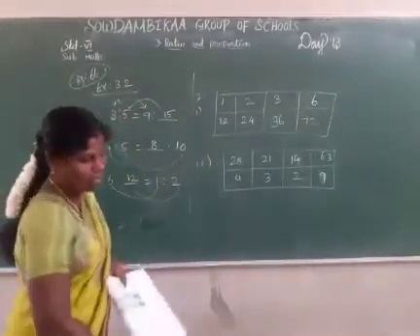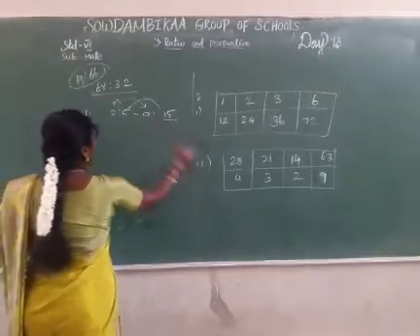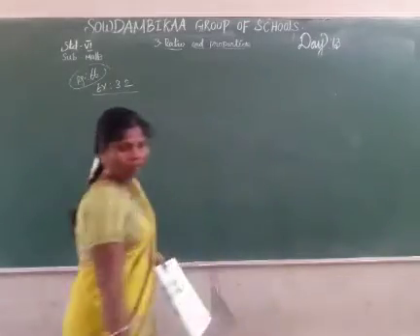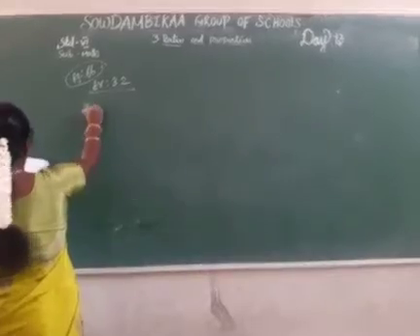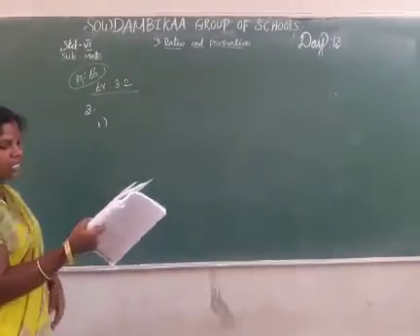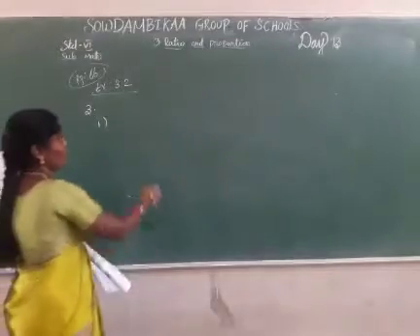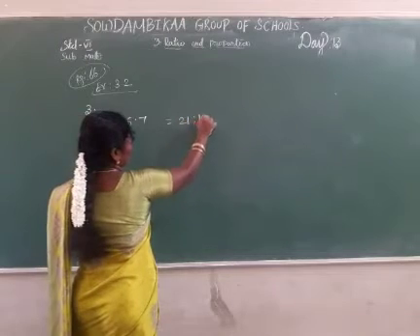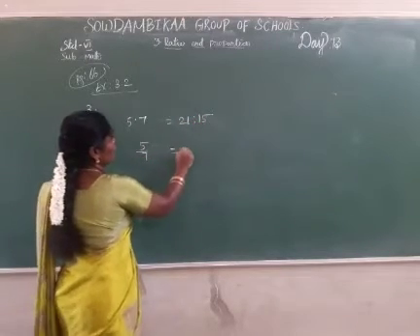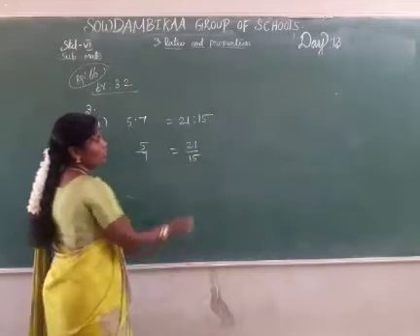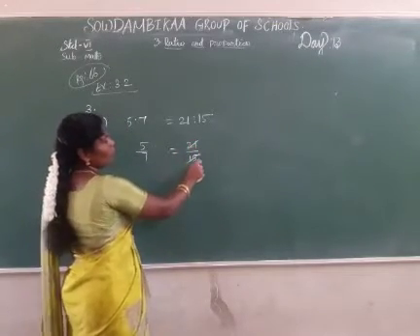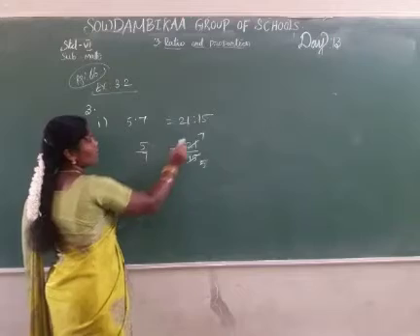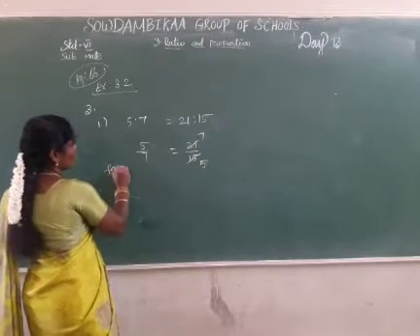Next, the third one, true or false. First one: 5 is to 7 is equivalent to 21 is to 15. Is 5 is to 7 equal to 21 is to 15? Cancel the table: 3 5s are 15, 3 7s are 21. Here it is 5 by 7, and here 7 by 5. So the answer is false.